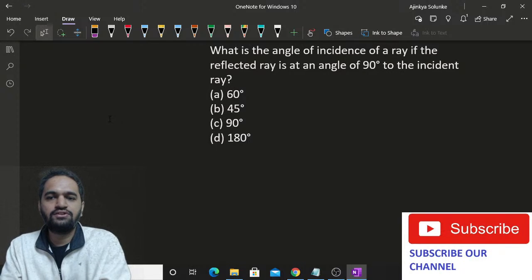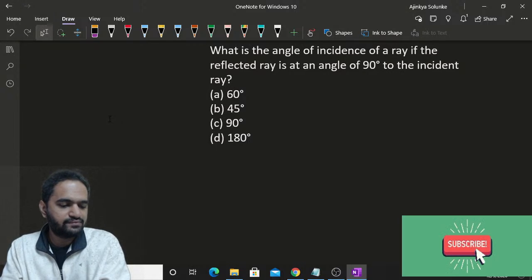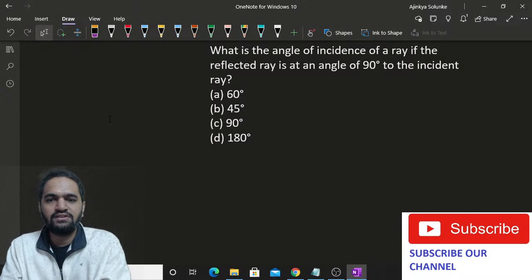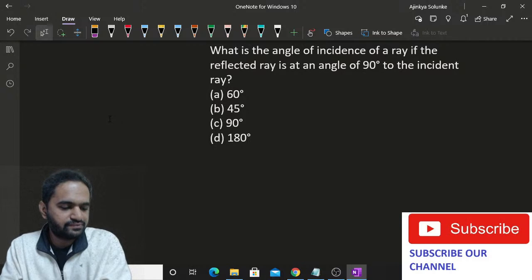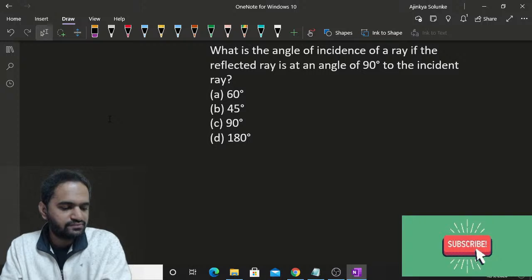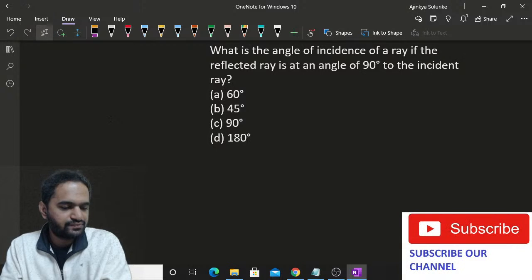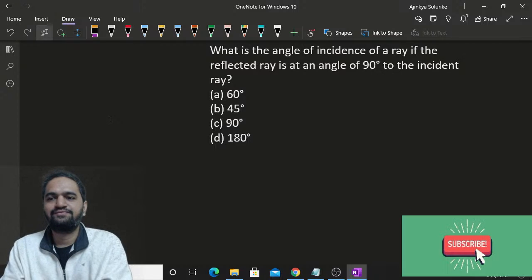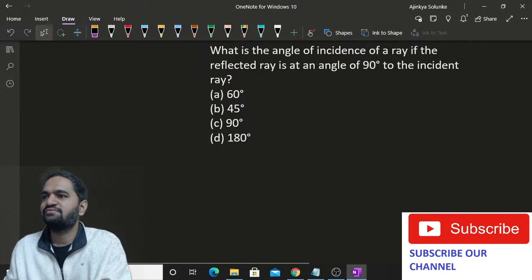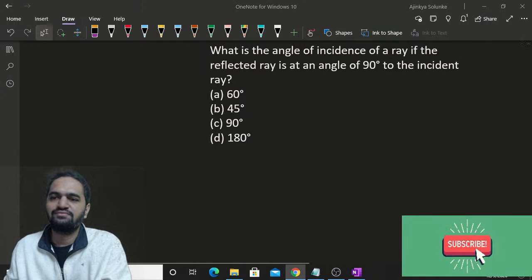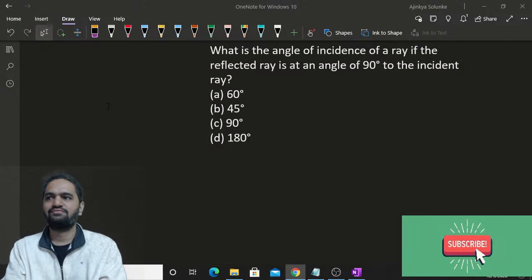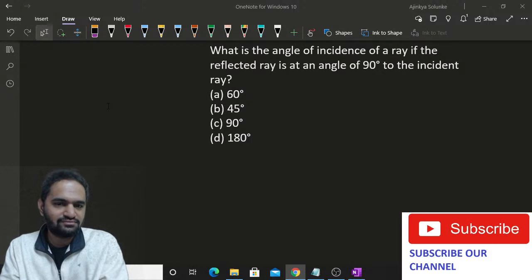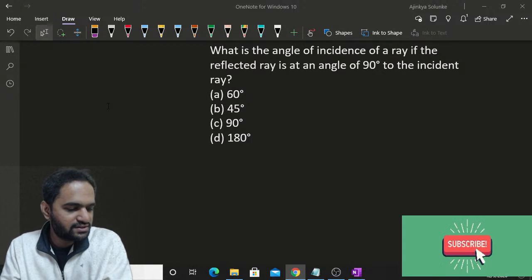Okay, a very simple question. What is the angle of incidence if the reflected ray is at the angle of 90 degree to the incident ray? Okay, would you like to try? Okay, somebody is saying C. Okay.